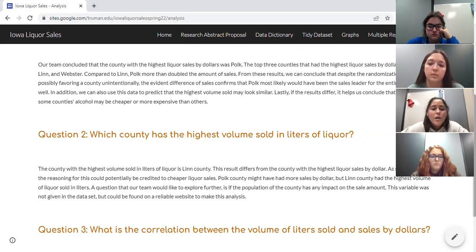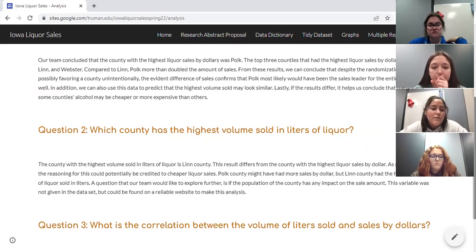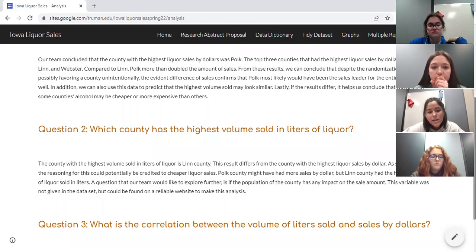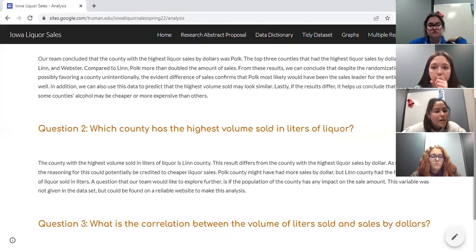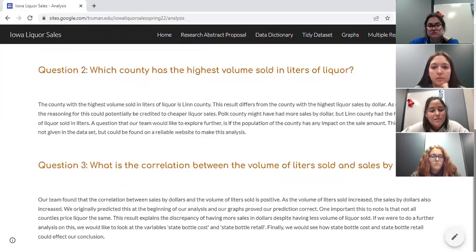A question that our team would like to further explore, maybe in the future, is the population of the county. If the population of the county has an impact on any of the sale amount, and this variable was not given in the data set, but it could be found on a reliable website to make this analysis.